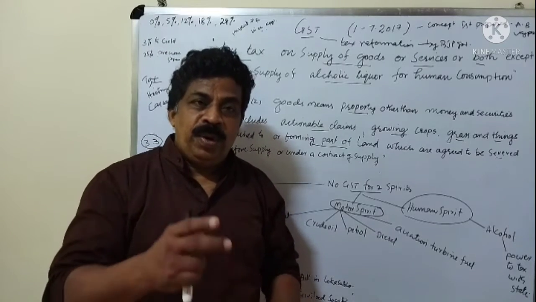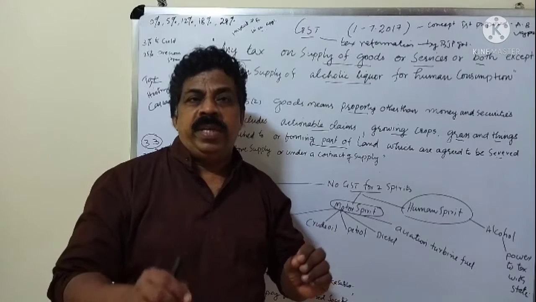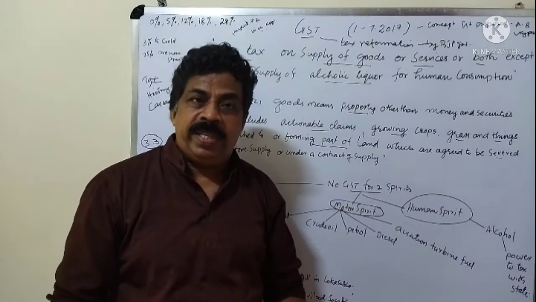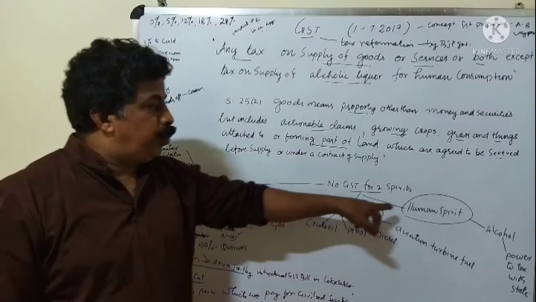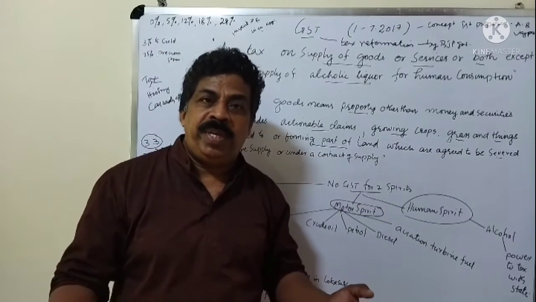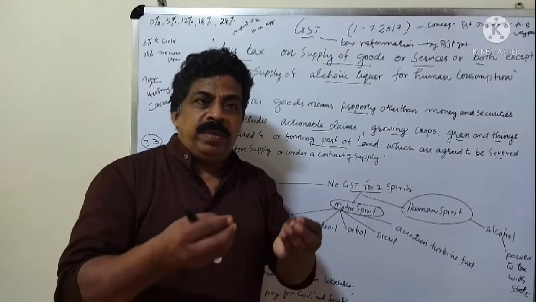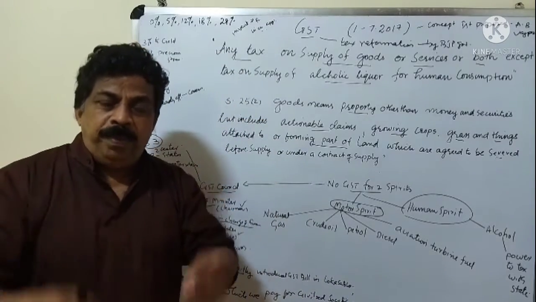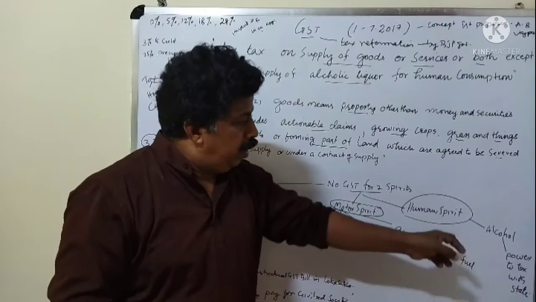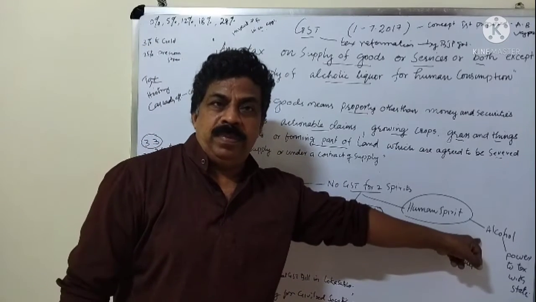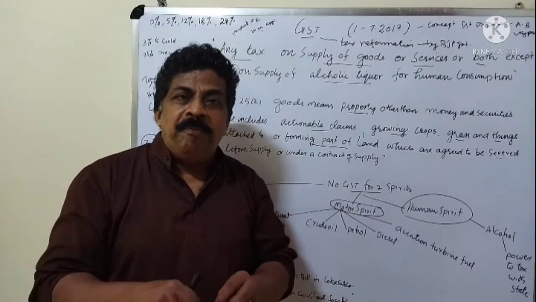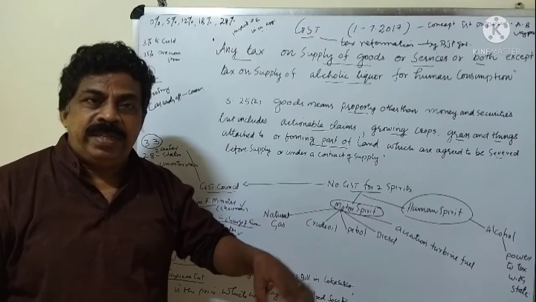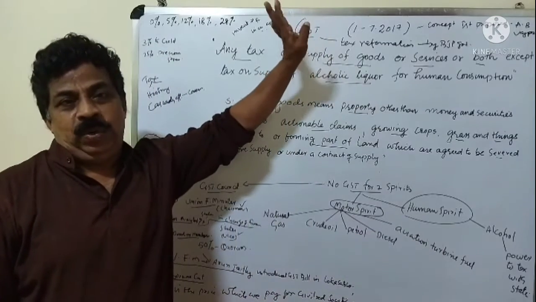We have to understand that there are two spirits which do not come under the law of GST. What are they? We can say motor spirit and human spirit. What is human spirit? The spirit used by people, that is alcohol. In every state government, they have the power to impose tax on liquors. That is not included in the GST law.